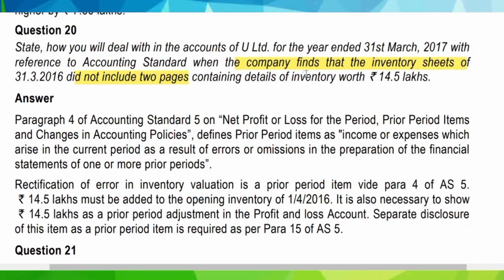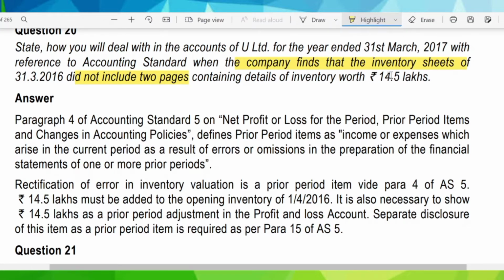So in this case, the company has found out that the inventory sheets excluded the recording of valuation of inventories worth rupees 14.5 lakhs, which pertained to the last year, that is 31st March 2016, and the company came to know of this on 31st March 2017, exactly 1 year after, that is in the next accounting year.